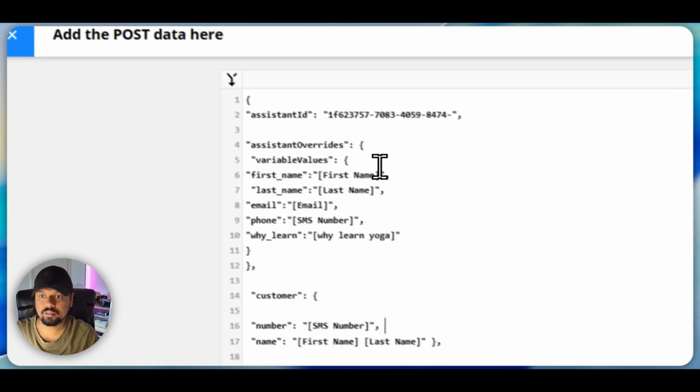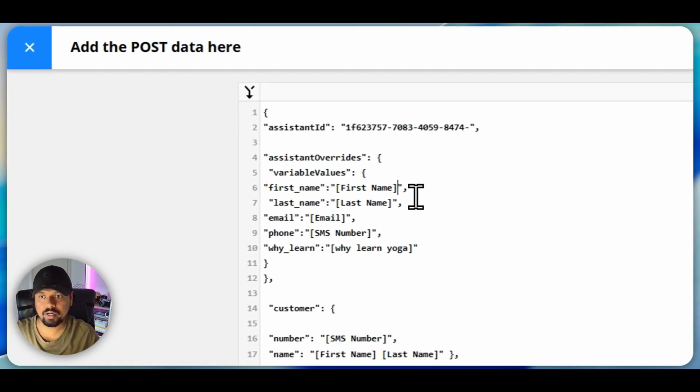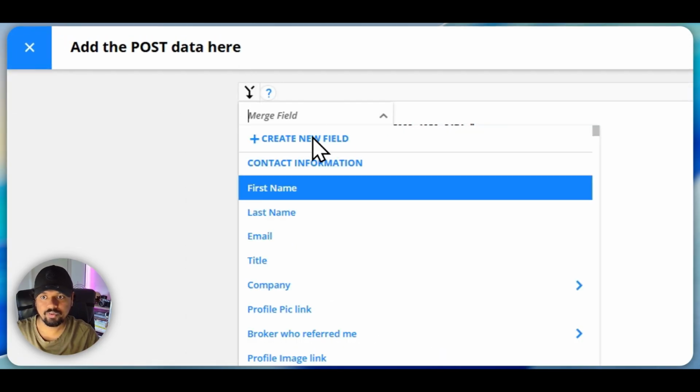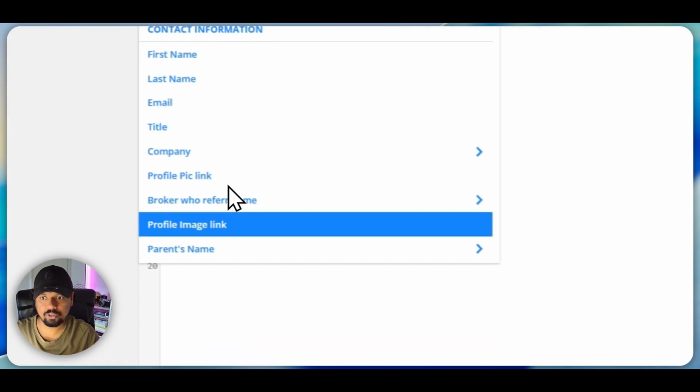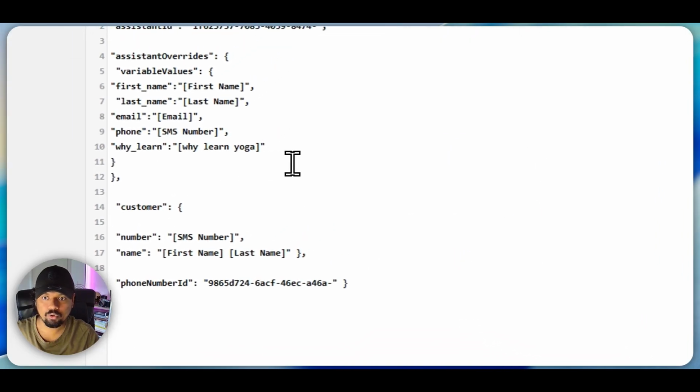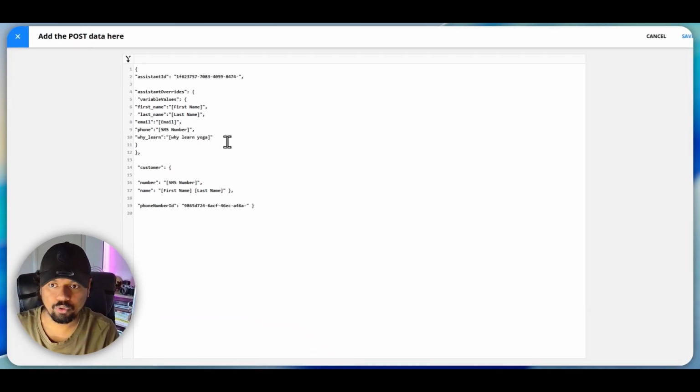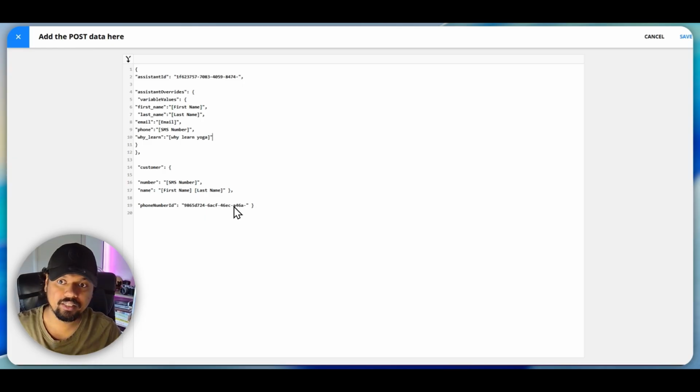So all you have to do is send this assistant overrides. You can use this merge field values to include any values that you want. And if you want to add more data, you can just keep on adding data here. So now I will show you how the agent is set up inside Vapi. Then this will all make sense.